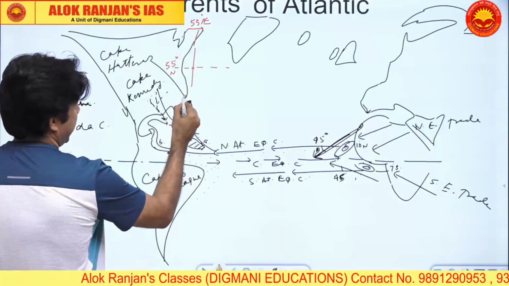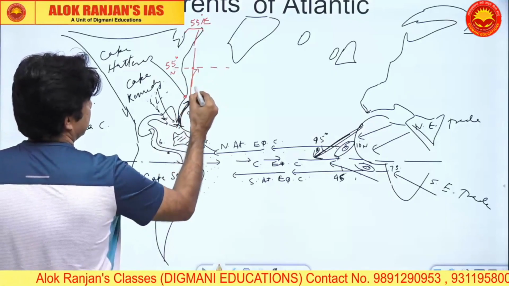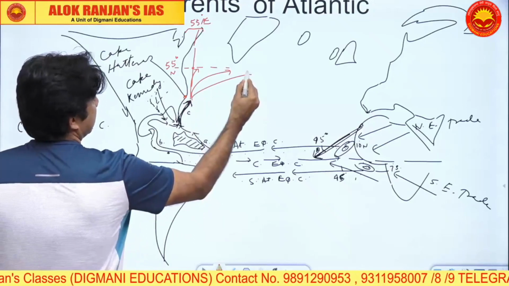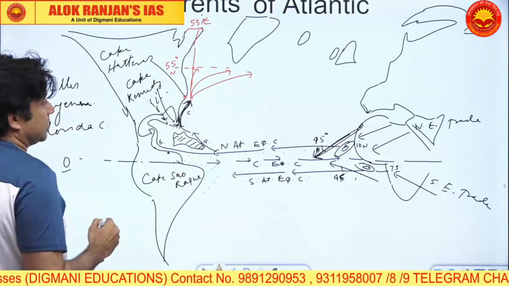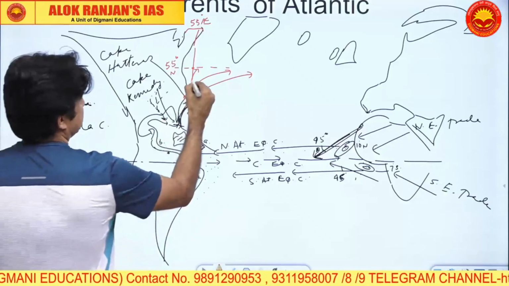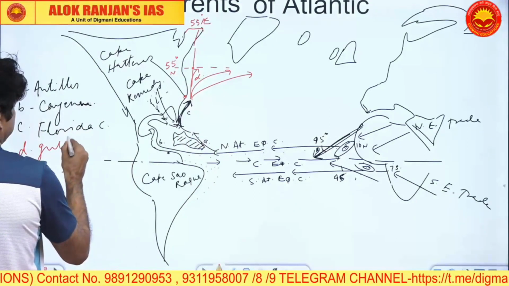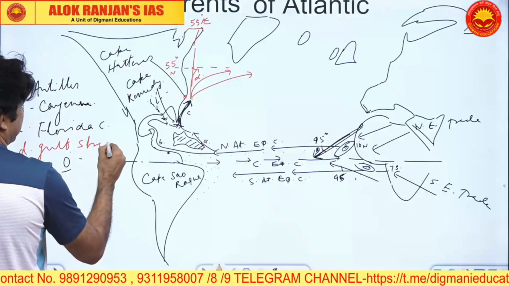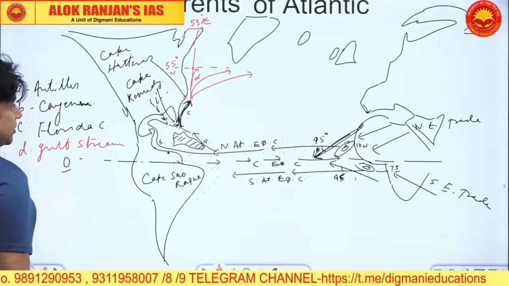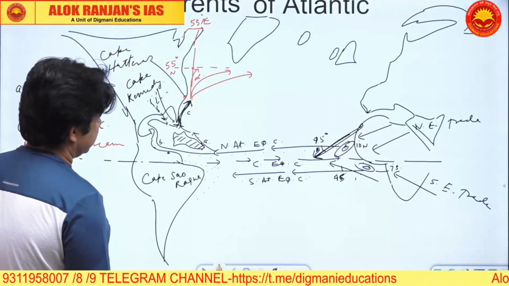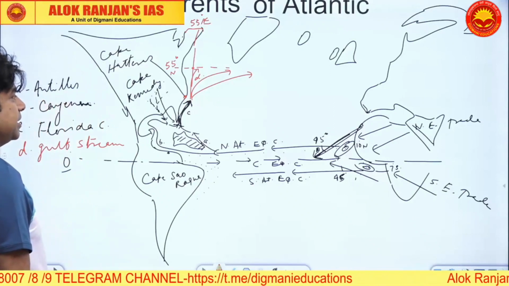So from Cape Hatteras to this region, this current will be called what? The Gulf Stream. D is the Gulf Stream. Gulf Stream has been described in a different color, I showed it in red.